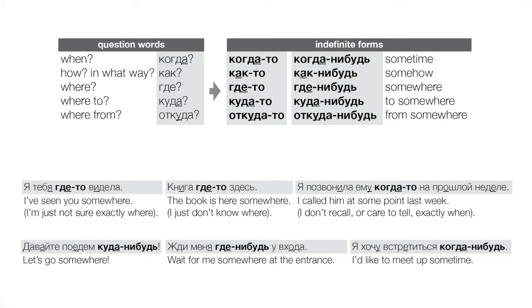Right? So again, we know that this where exists. We know we've seen this person. We just don't remember the specifics, right? So где-то. Now let's look at a present tense example.